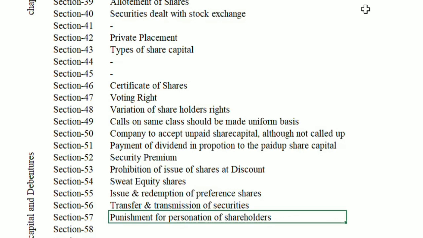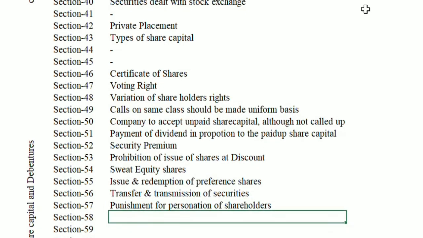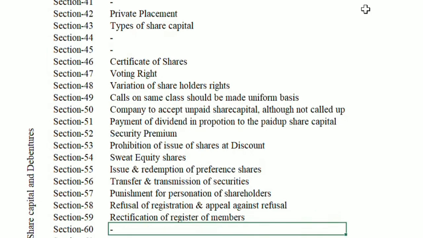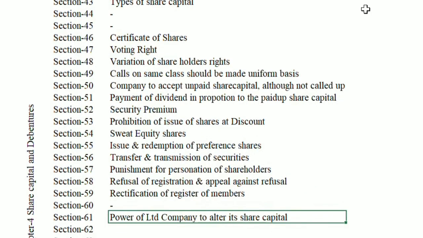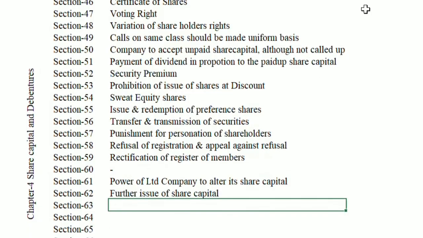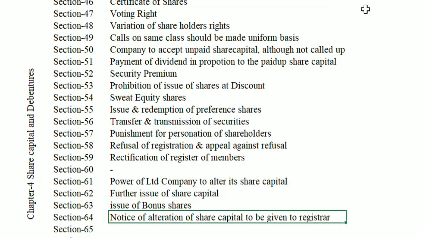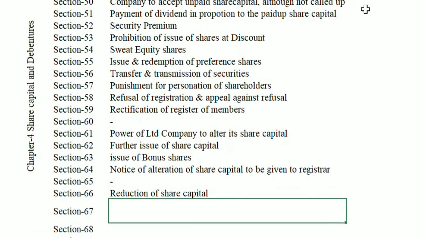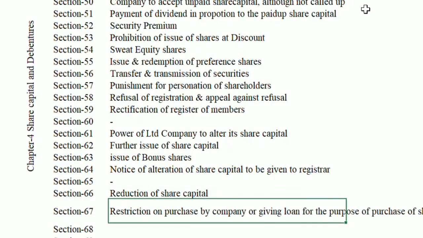57 Punishment for personation of shareholder. 58 Refusal of registration and appeal against refusal. 59 Rectification of register of members. 60 Omitted. 61 Power of limited company to alter its share capital. 62 Further issue of share capital. 63 Issue of bonus shares. 64 Notice of alteration of share capital to be given to registrar. 65 Omitted. 66 Reduction of share capital.